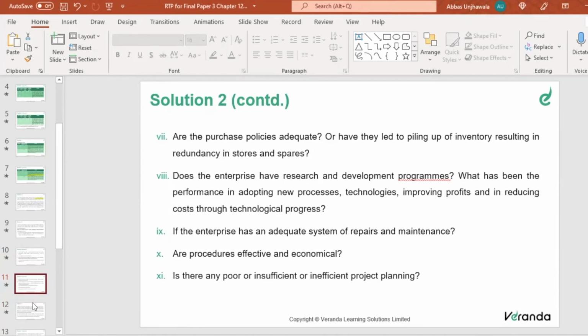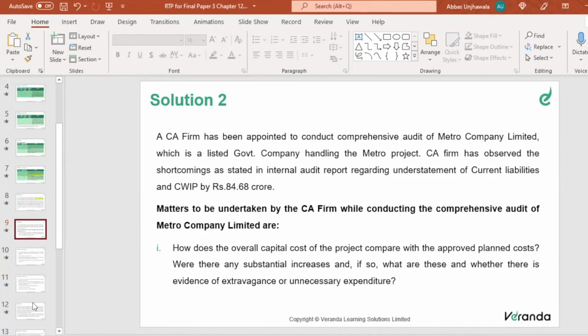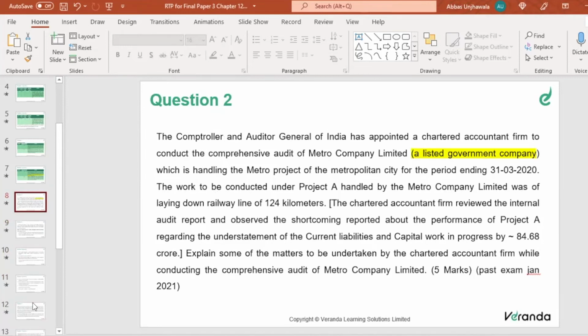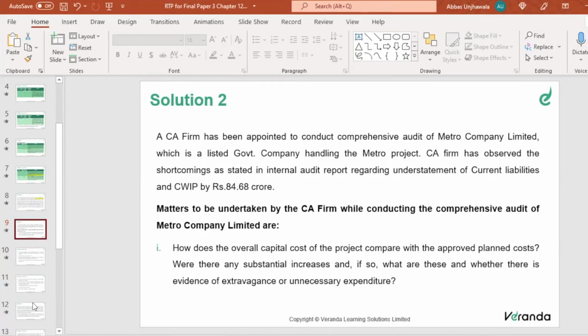Right, so this is the answer. There are 11 points. If you're able to write at least 5 to 6 points, that is more than enough. We don't have to write so many points, because this is a question for 5 marks. It's from January 2021. Okay, it's a very nice question.